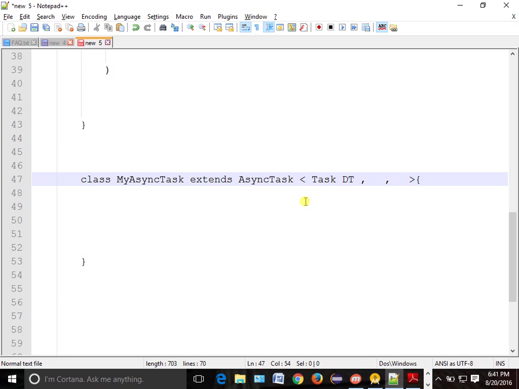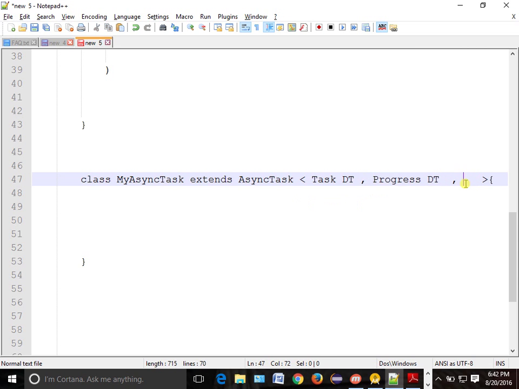So if you are giving the task, whether it is integer, float, or whatever the task you are giving, you have to pass that data type. Second one is your progress data type. Progress data type means, you want to show an integer, 5, 10, 20. This is your integer. Sometimes you want to show the percentage progress also, something like 20.5%. Then can you use integer over there? No. You have to use some other data type, something like float or double. Depending upon you, you have to write the data type in which format you want to show your progress.